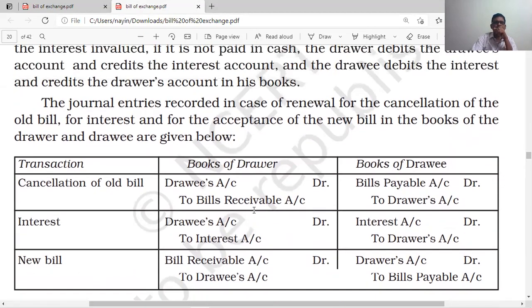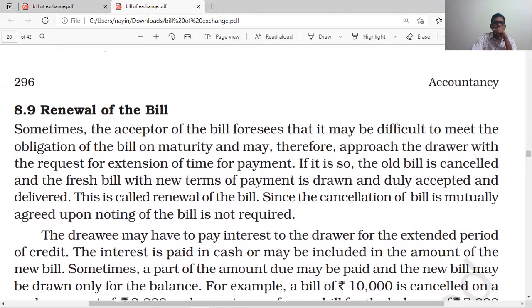Next, renewal of the bill. Sometimes the acceptor of a bill foresees that it may be difficult to meet the obligation of the bill on the maturity date. So when we expect a default, we approach the drawer with a request for extension of time for payment. If so, the old bill is cancelled and a fresh bill with the new terms of payment is drawn, duly accepted and delivered. This is called renewal of bill.